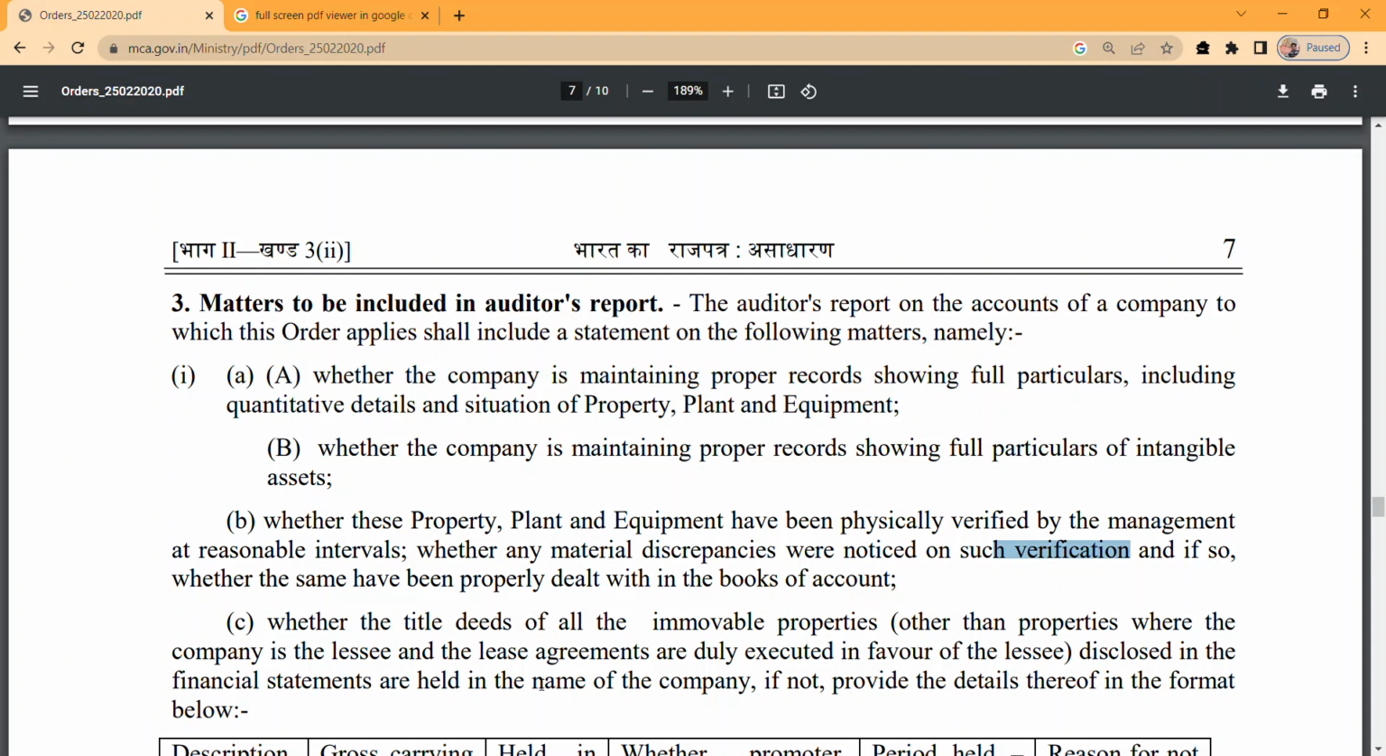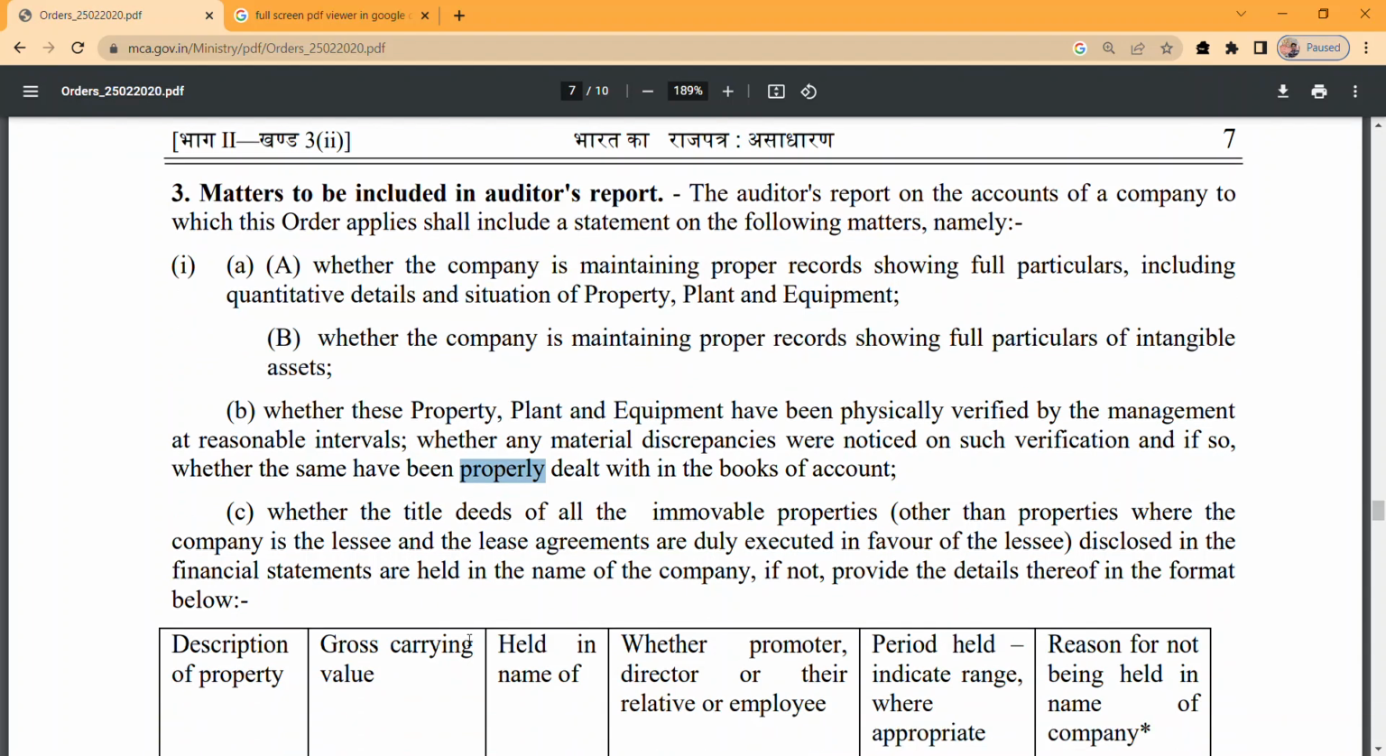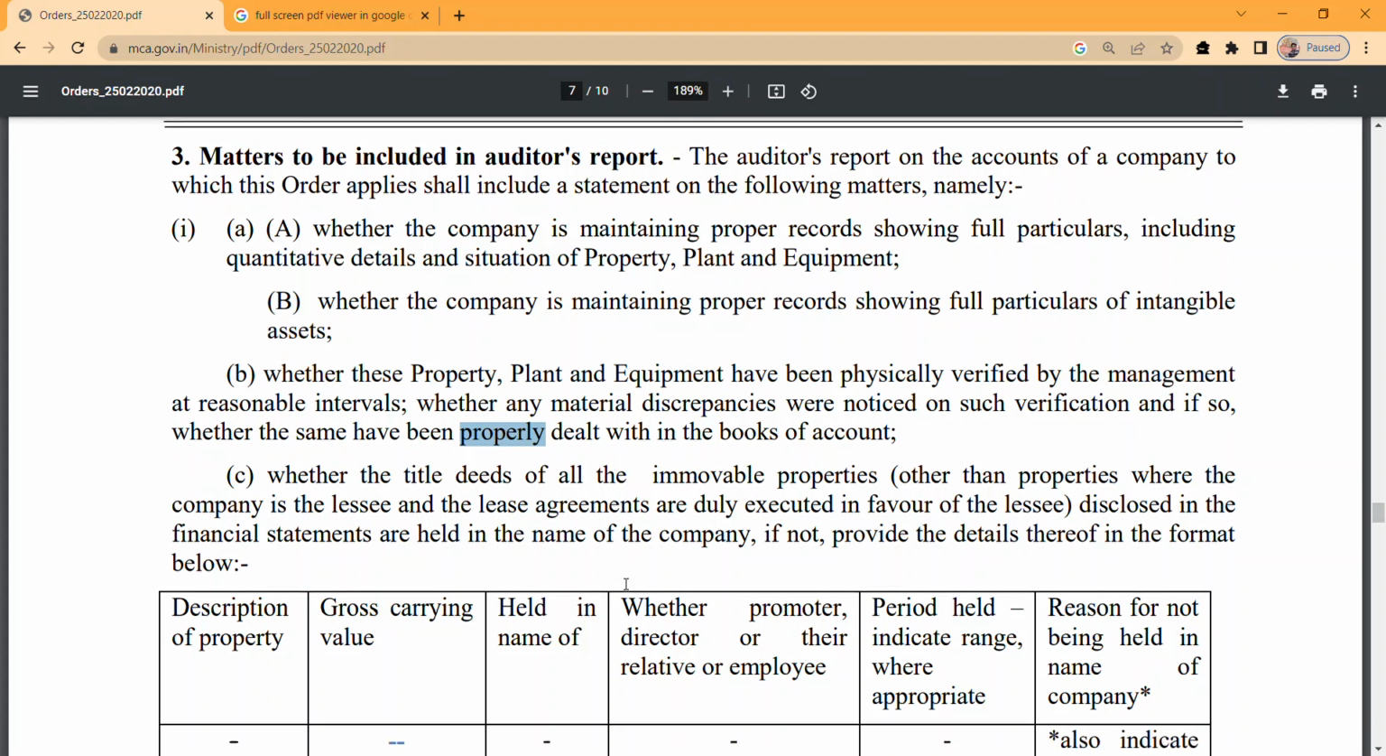Is there any abnormal loss, or any of the things which happened extraordinarily, whatever, that should be properly dealt with in the books of account. The proper accounting treatment has to be given to that. Point number C says whether title deeds of immovable property, other than properties where the company is the lessee and the lease agreements are duly executed in favor of the lessee, are disclosed in the financial statements as in the name of the company. If not, provide the details, right?